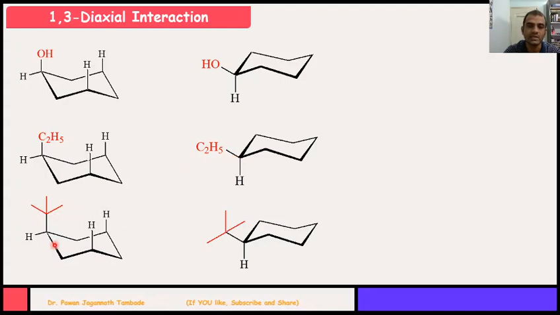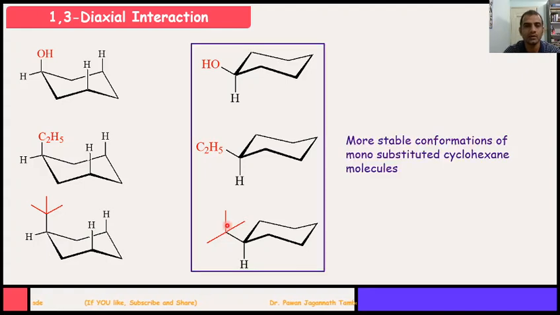Tertiary butyl cyclohexane can also have two different conformations possible. This tertiary butyl group can be present on axial position or equatorial position. So the same phenomenon is applicable to these monosubstituted cyclohexanes, and in all these cases, when substituent is present on equatorial position, then such a conformation is more stable, because this conformation does not experience 1,3 diaxial interaction.